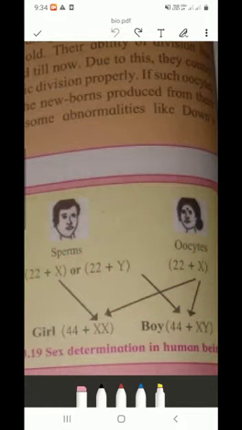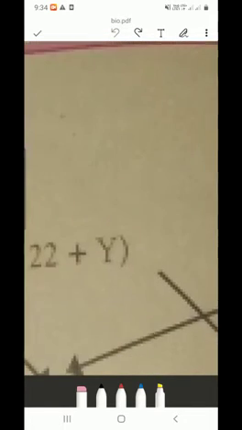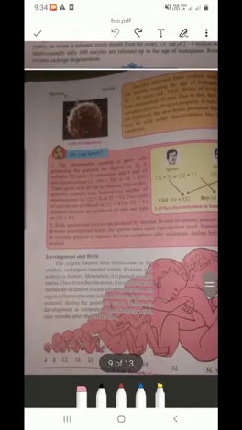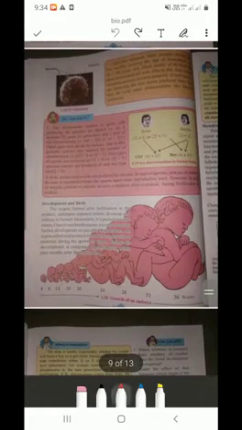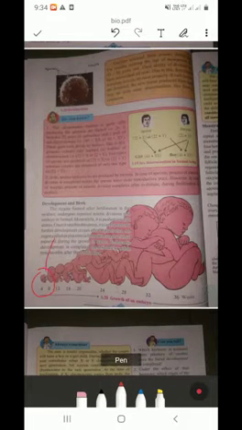Okay, then development and birth. Here the photo or the journey has been given, showing how from this small organism it develops in 9 months.